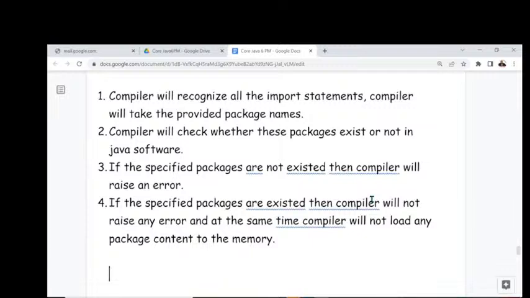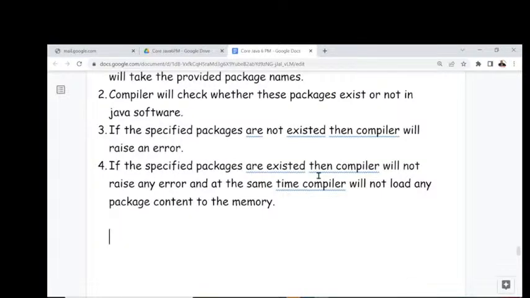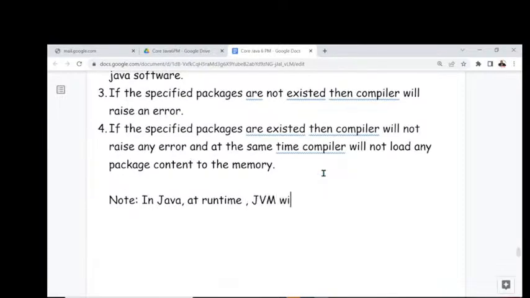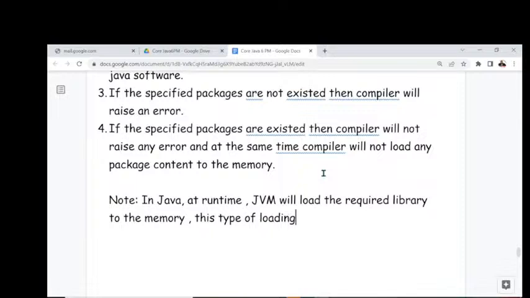Okay, here I want to give some note. What is the note-type point we have to understand? In Java, at runtime, in the sense of execution time, the JVM will load the required library to the memory. This type of loading is called what, guys? Dynamic loading. Observe carefully. This is exactly the point I'm telling you.